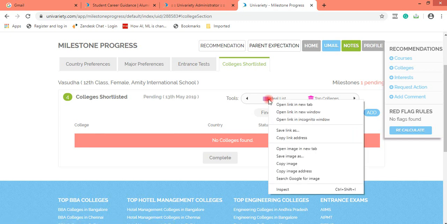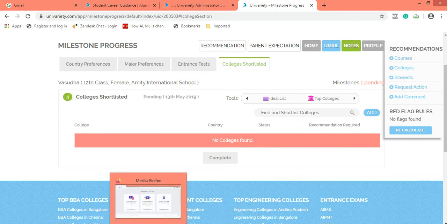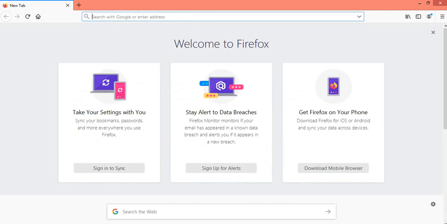So this is how you need to do it. Do a right click here, click on copy link address, go to another browser. I was originally using Chrome, so I have Mozilla Firefox, another browser, here. I click on paste and press enter.